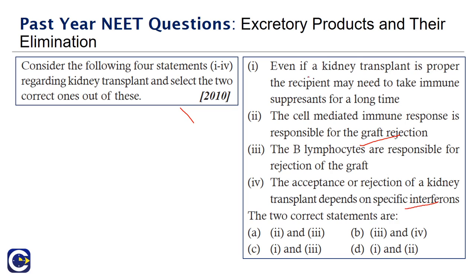So, even if a kidney transplant is proper, like when the cross matching is all done, it is true that the patient has to take immunosuppressants, because it takes some while for the body to get accustomed to the new tissue. So we need to give immunosuppressants as a safety measure. The cell-mediated immune response is responsible for graft rejection. This is completely true. So we have to search for the options which state 1 and 2. The options are 2 and 3, 3 and 4, 1 and 3. So the option is D, 1 and 2. So the correct answer is D, 1 and 2.